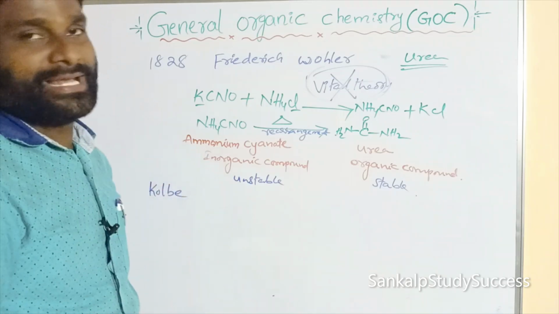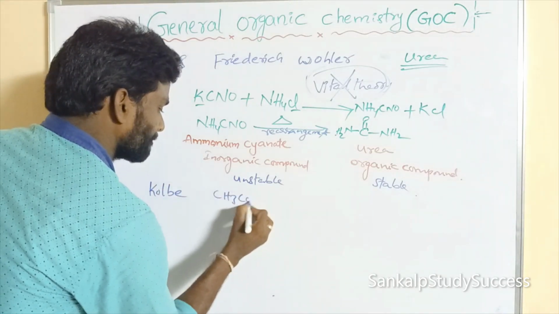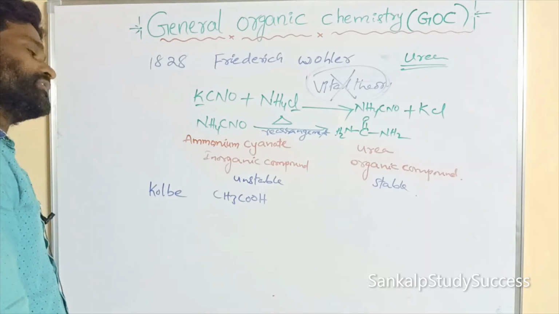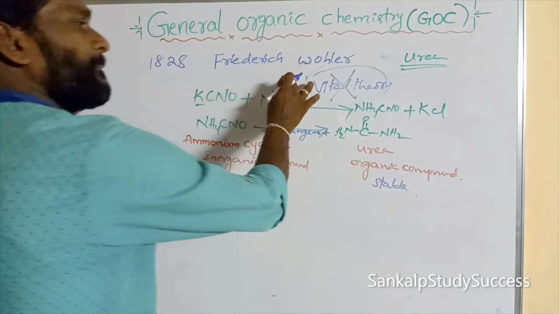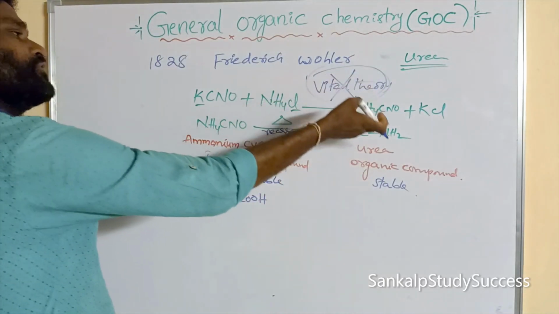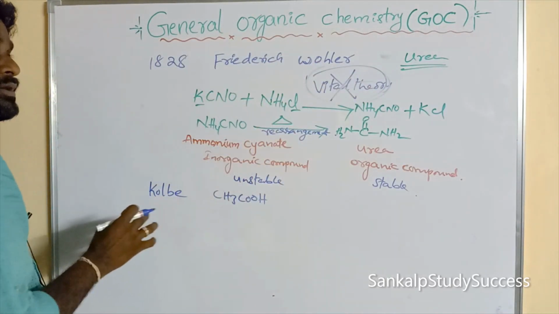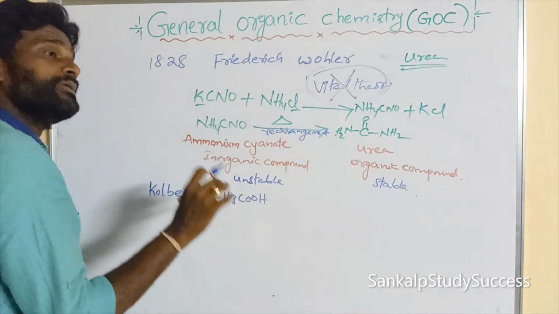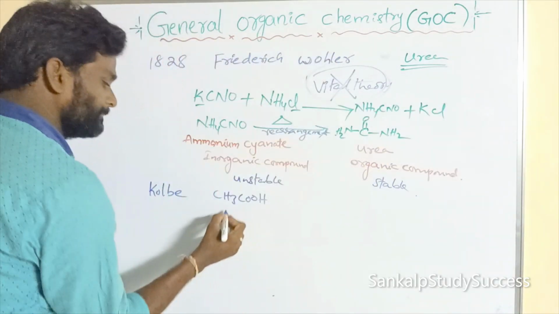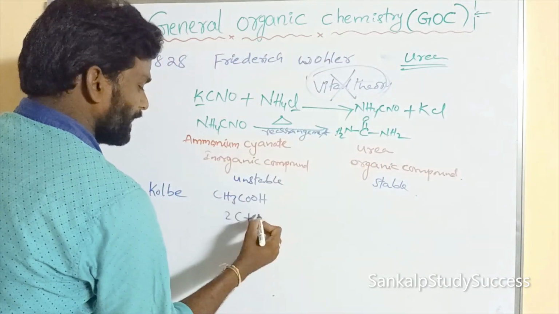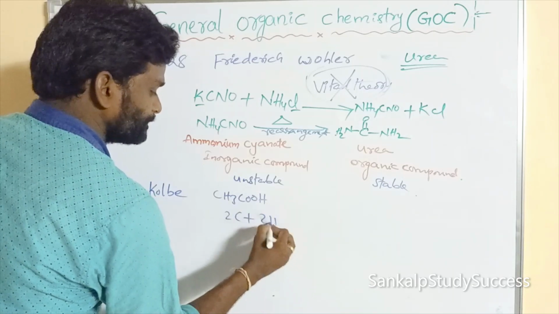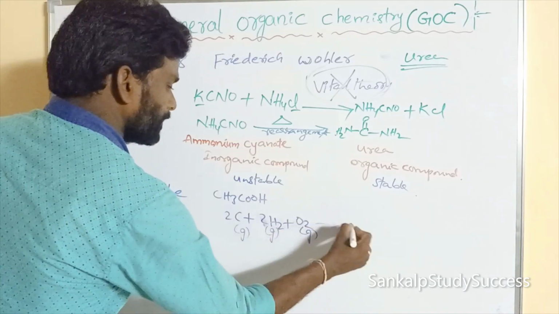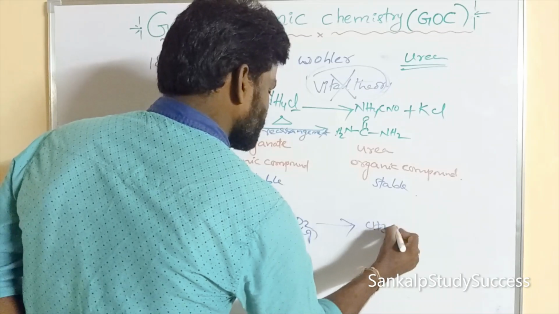like acetic acid by using its constituent elements. So this is an organic compound that is produced from its elements, but Kolbe prepared the organic compound acetic acid from its constituent elements like carbon, 2 carbons and 4 hydrogens, like 2H2 and O2, which can produce acetic acid.